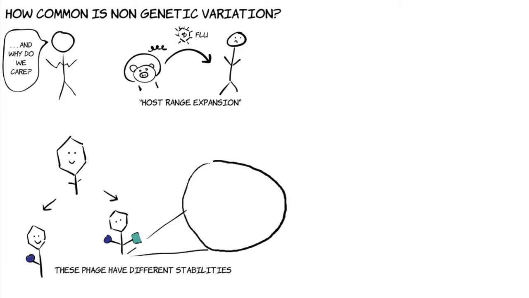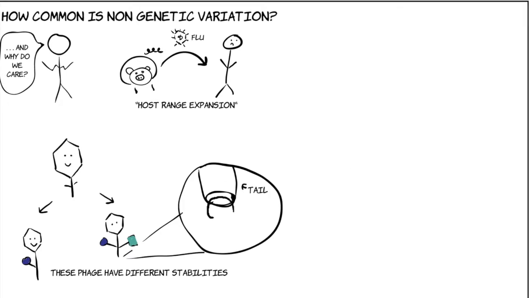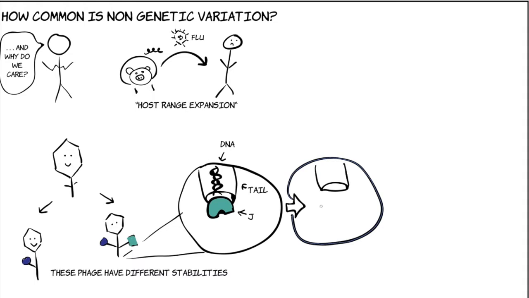We think that the receptor binding protein, which acts like a cork to keep the DNA inside the phage particle, sitting at the end of the phage's tail, is more likely to denature or unfold and fall apart in the phage with the new function. If this happens, the DNA escapes and the particle can no longer infect hosts. On average, each phage type has a characteristic rate at which they decay. That cork protein denatures and the phage becomes unviable.